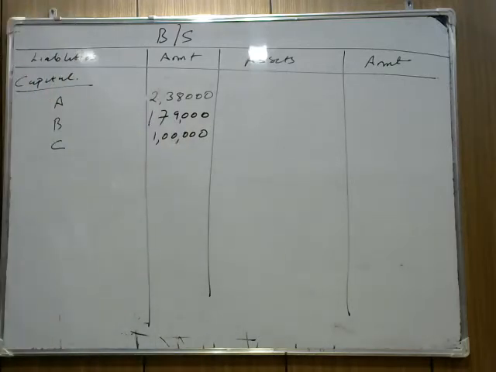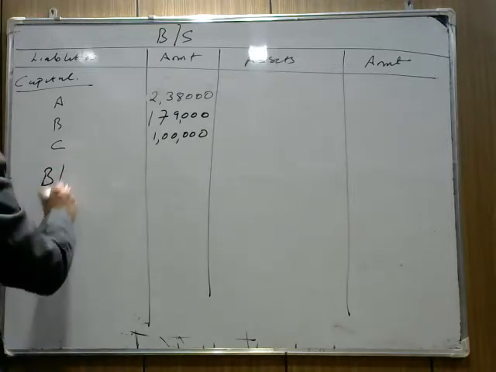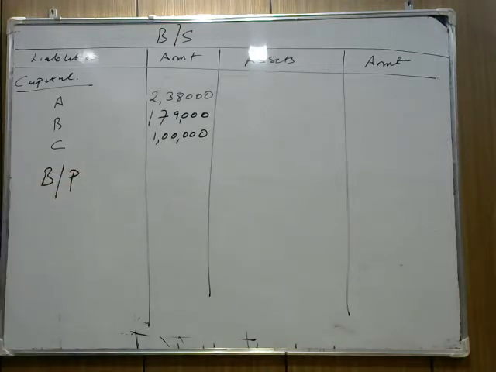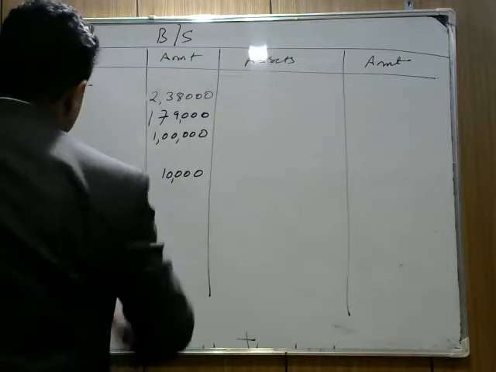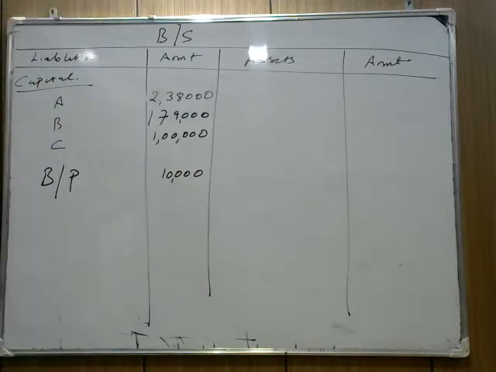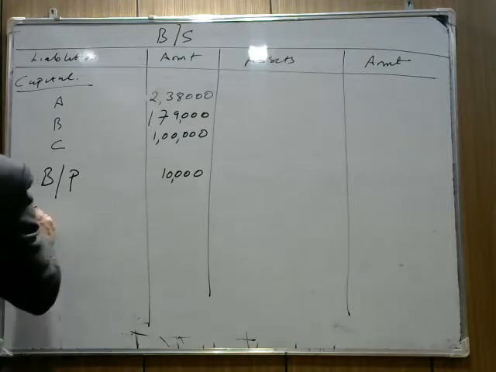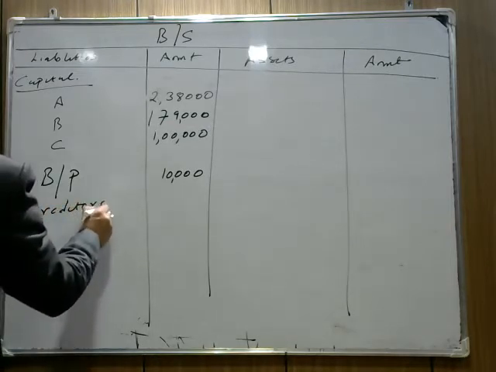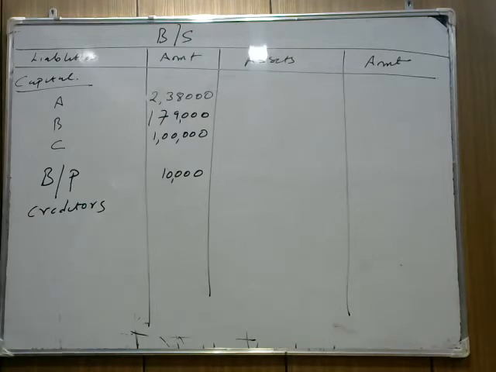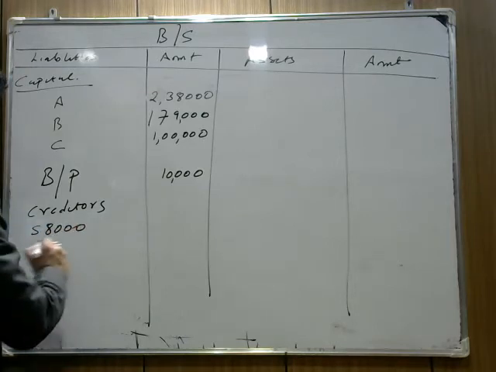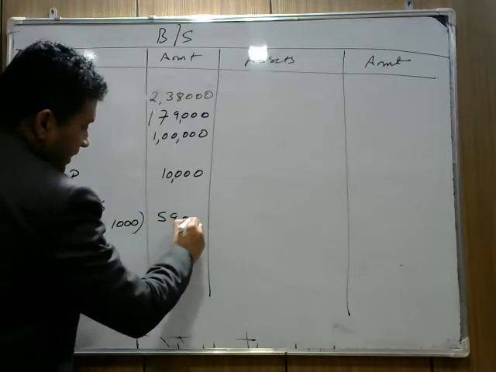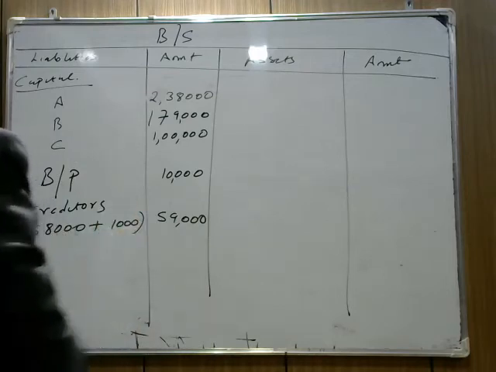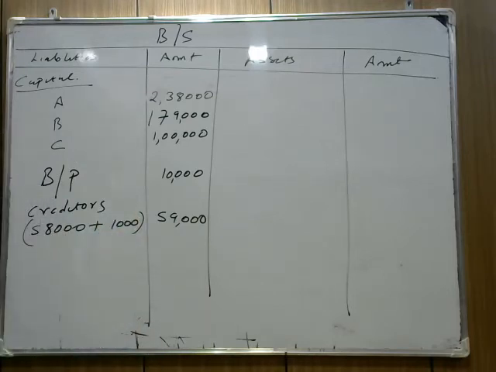Now check whether any adjustment is there in bill payable. Is there any change in bill payable? Is there any information regarding bill payable given? No, there is no information. The bill payable will remain as 10,000 only. Same way, is there any change given in the creditors? Now creditors to the extent of 1,000 were unrecorded. They mentioned that. The creditors mentioned in the question is 58,000. 1,000 were unrecorded. So we need to record this 1,000 also. So we write here creditors is 59,000, because 1,000 of creditors had not been recorded. We need to record it.